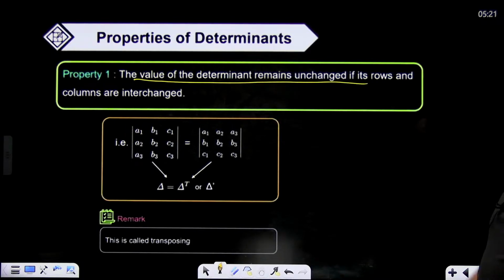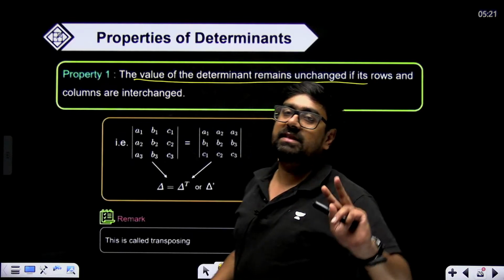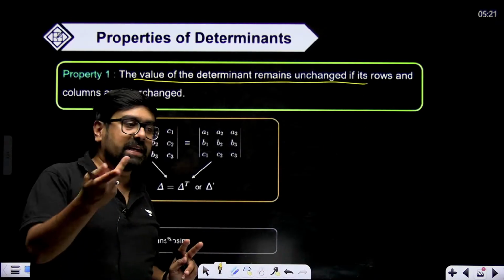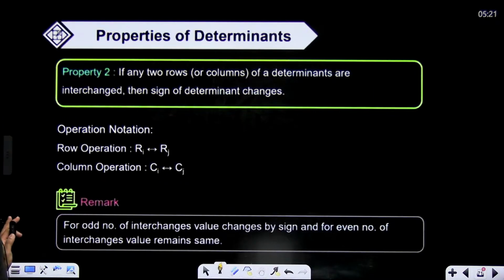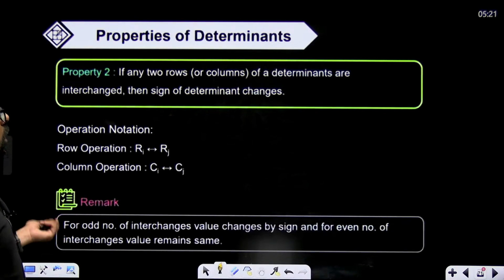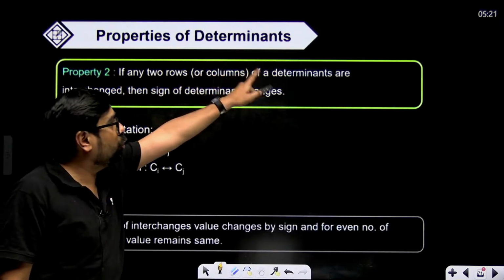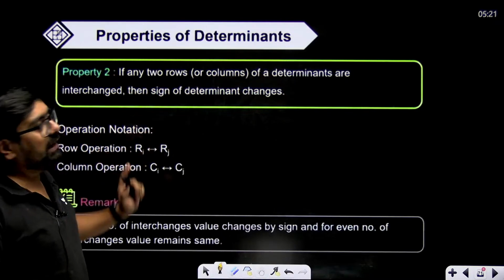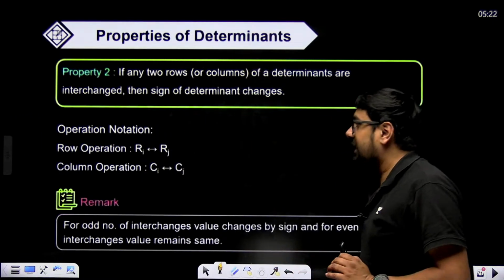All right. The value of determinant remains unchanged if you interchange any row or any column. Interchange any two rows or any two columns, the value will remain unchanged. Remember this. Okay. If you apply row and column operation, if you add any two rows or any two columns of the determinant, then the values will get affected.